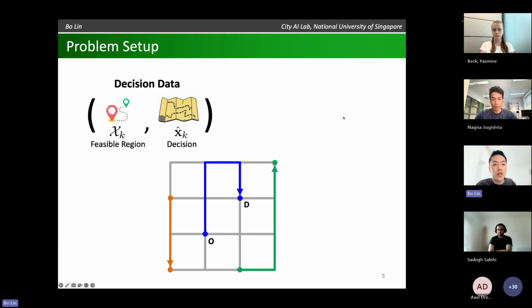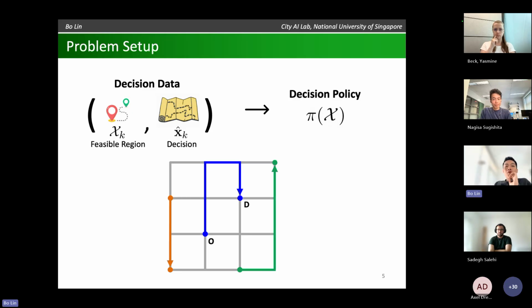Of course, Toronto is a very big city, so potentially we can access many of these feasible region and decision pairs from different drivers on different trips. Using this kind of data, our goal today is to derive a decision policy pi. In the future, when I see a new feasible region or a new origin-destination pair, I can use this policy to give a recommendation.